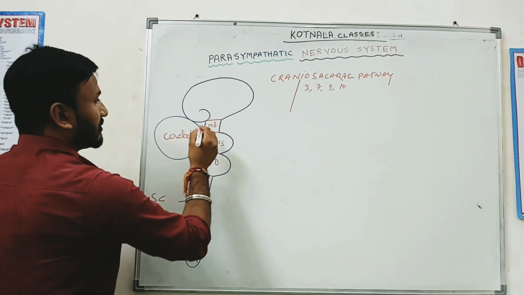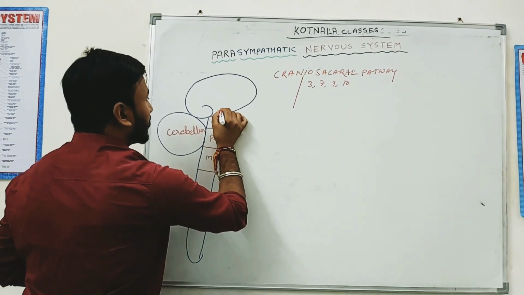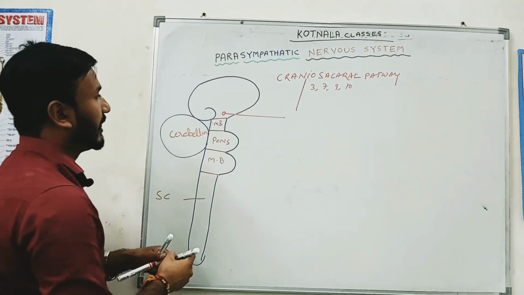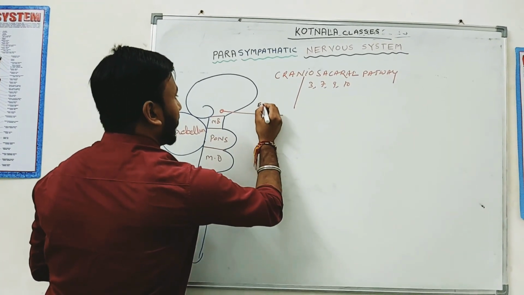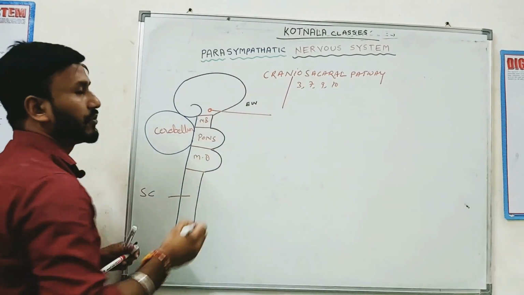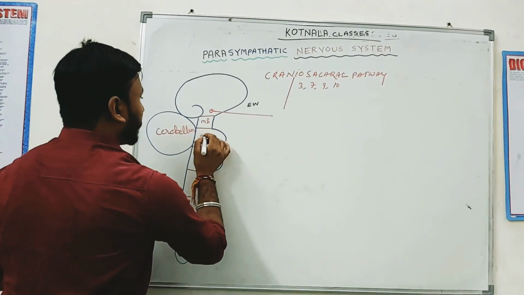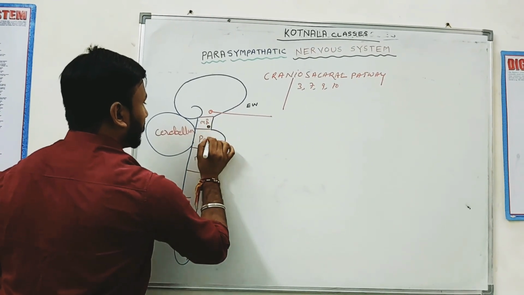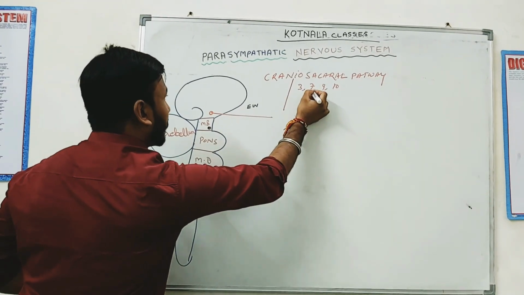Okay, the nucleus of the third cranial nerve. What is the name of the third cranial nerve nucleus? Edinger-Westphal nucleus. The third cranial nerve is associated with this midbrain, and another is the seventh cranial nerve.